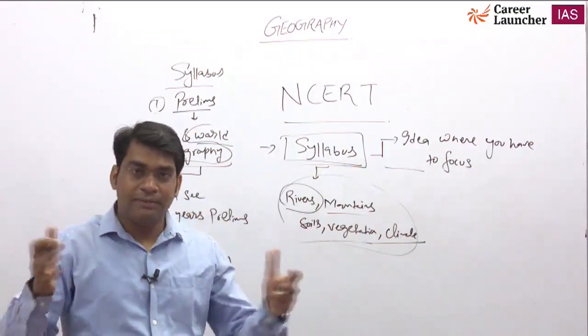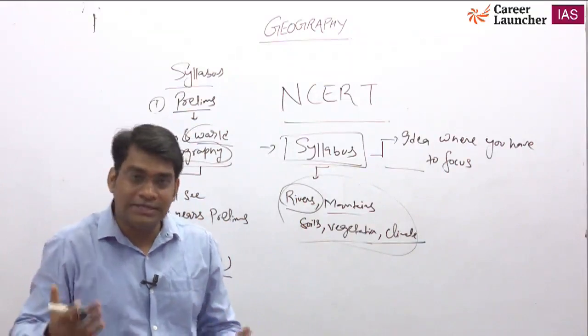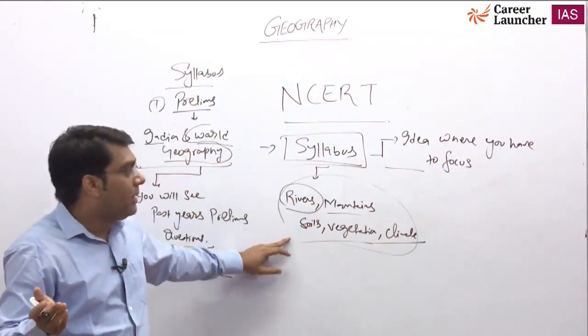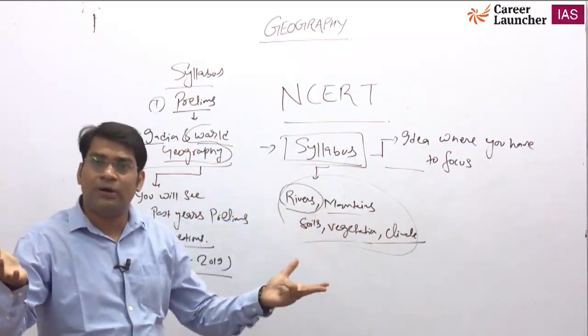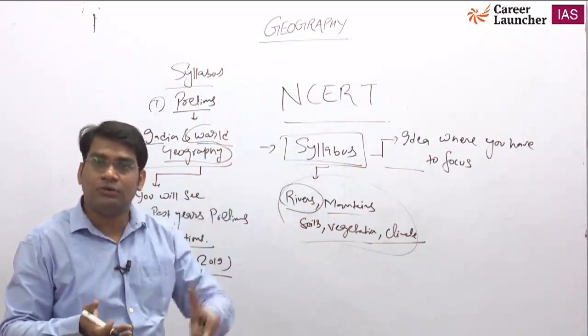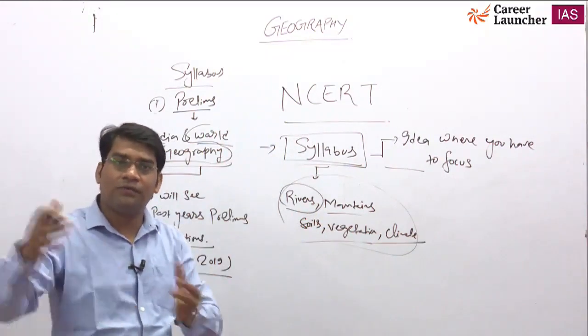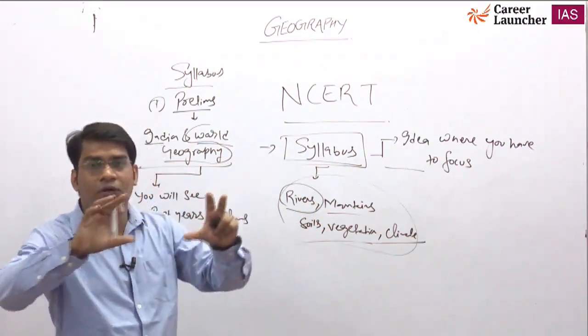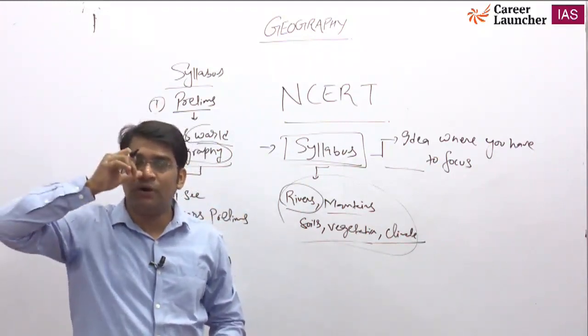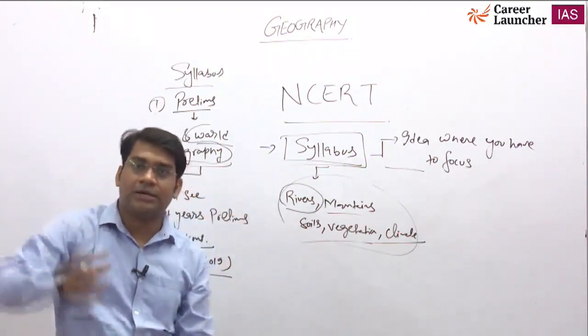Okay, Indian map, whether you remember it or not, that is the main purpose for asking such questions. Mountains: they can ask you a question about mountains, such as arranging the following mountains of India from north to south, arranging the following mountains from east to west, which of the following mountains is part of the Himalayan region, which of the following mountains is a part of the Western Ghats or Eastern Ghats.